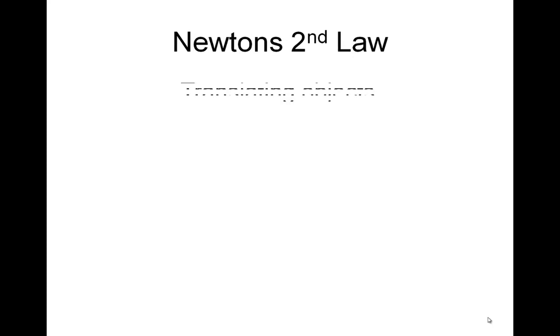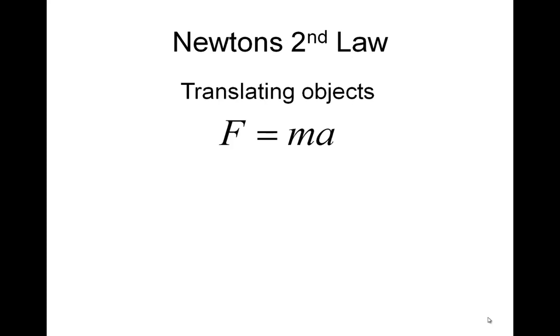Newton's second law. For translating objects, that's F equals ma, and in plain English, an unbalanced force will cause a mass to accelerate. And mass is simply a measure of an object's inertia. So mass is an inertial measurement. So a force will cause something with inertia to accelerate. That's what this F equals ma means.